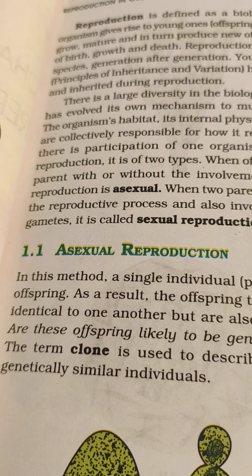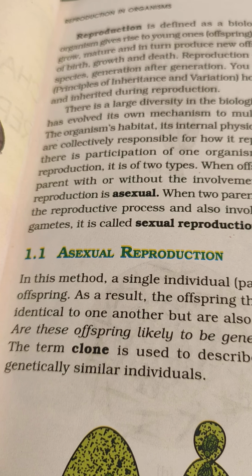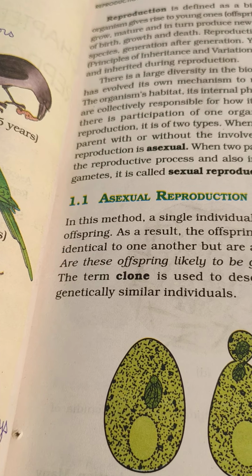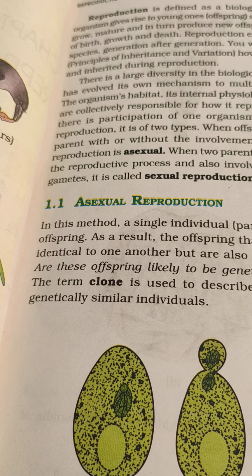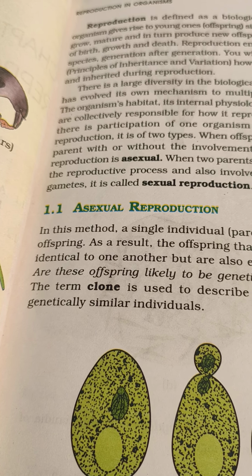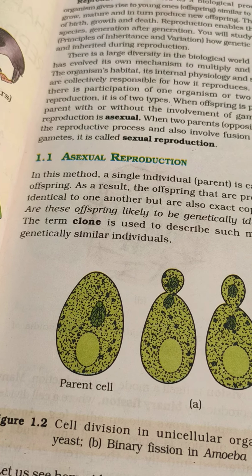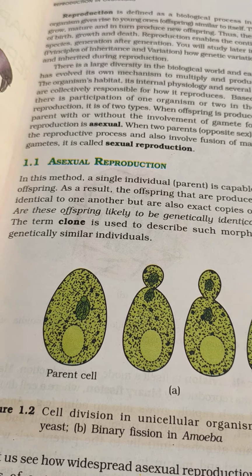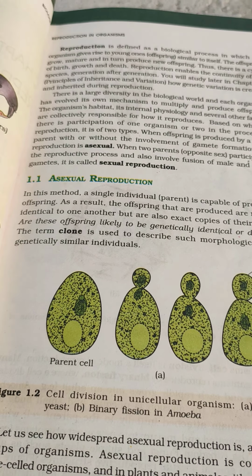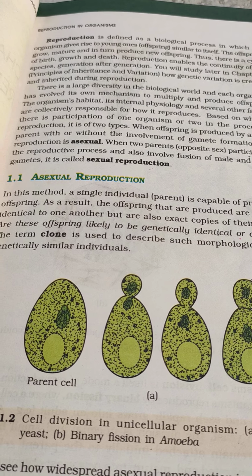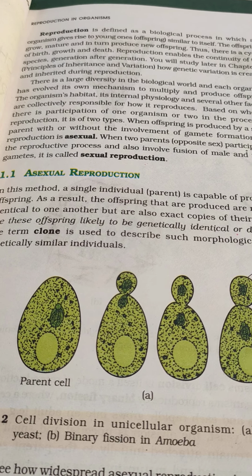Now first we will take up asexual reproduction. Asexual reproduction is a process in which a single parent is required. We don't require the formation of 2 different types of gametes, and it is generally seen in the lower group of organisms. It can even be seen in the higher group of organisms as a means of propagation, in plants which do not bear seeds.